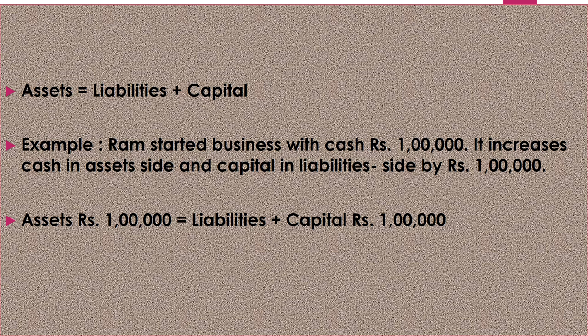It means that the business is the debtor of Ram. The business has to pay 1 lakh back to Ram as it has taken it from Ram as capital to start it. That's why it will increase on the asset side and it will increase on the capital side of the business.